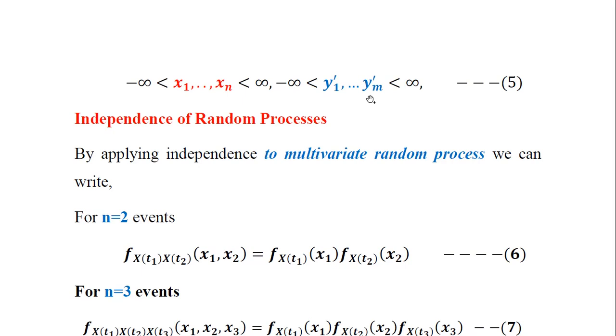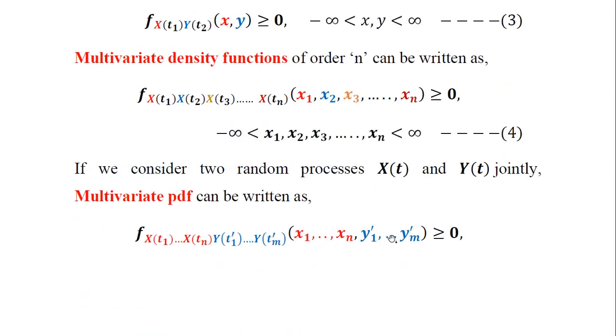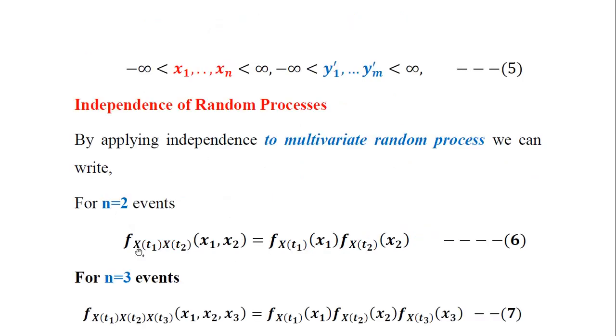Now we will see what happens if the random processes are independent of each other. By applying independence to the multivariate random processes we have discussed above, we can easily write that for n equal to 2 events, the above equation number 5 gets reduced to f of x of t1, the first event, and x of t2, the second event, with their corresponding observations, equal to the PDF of x of t1 times the PDF of x of t2.